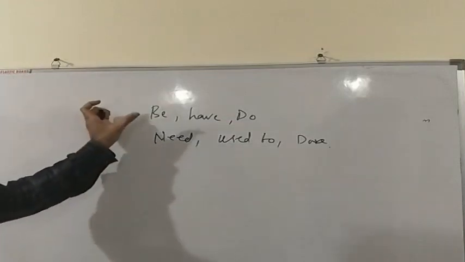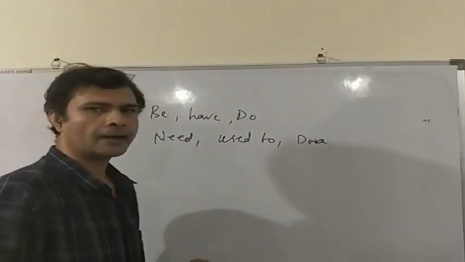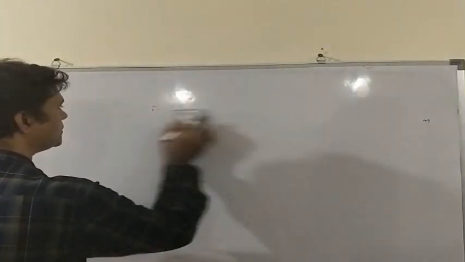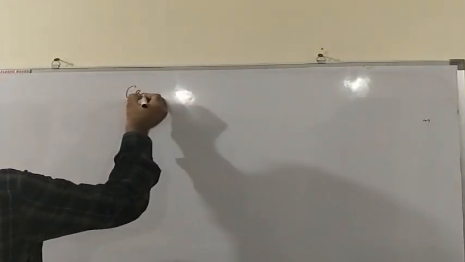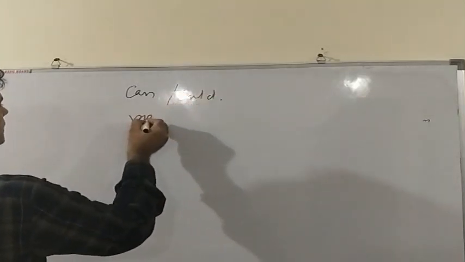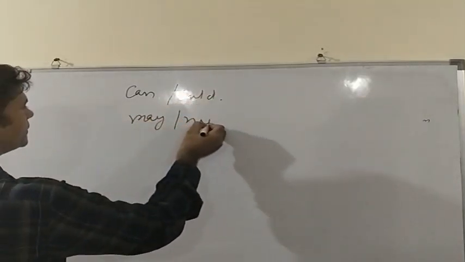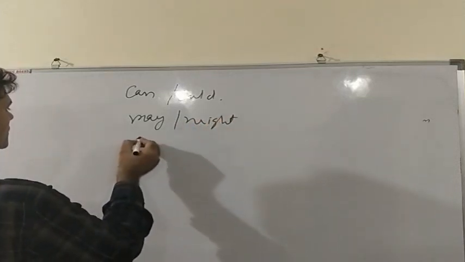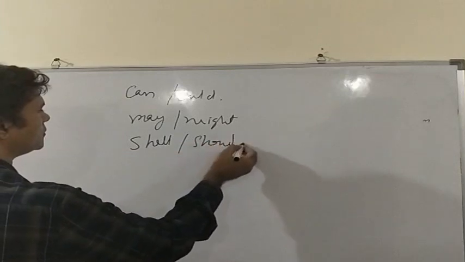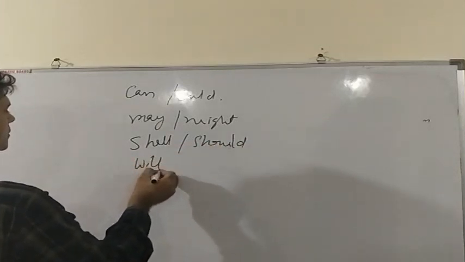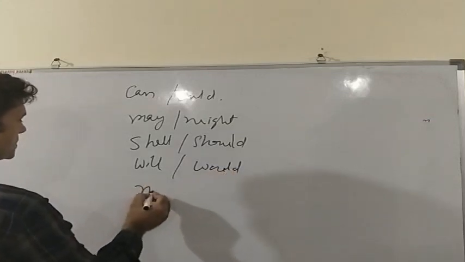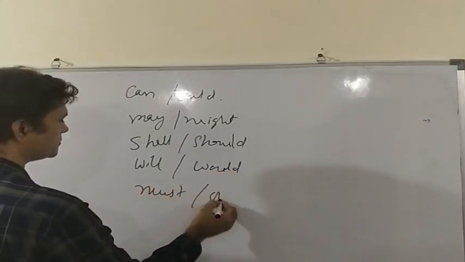Now, apart from these six helping verbs, there are some more helping verbs, and these verbs are can, could, may, might, shall, should, will, would, and must, and ought.